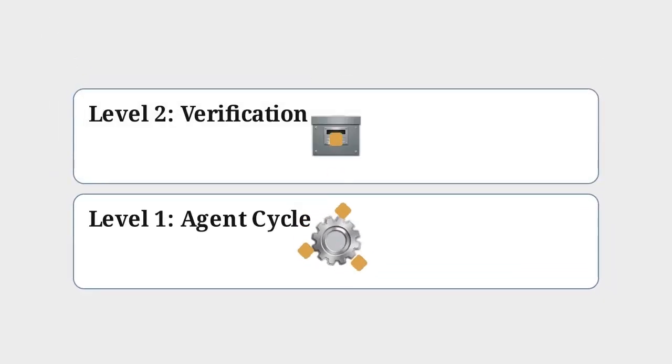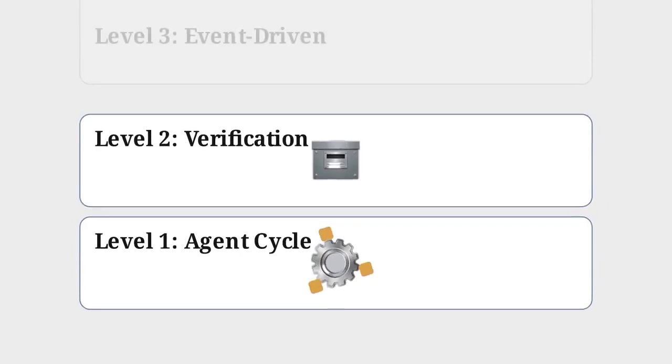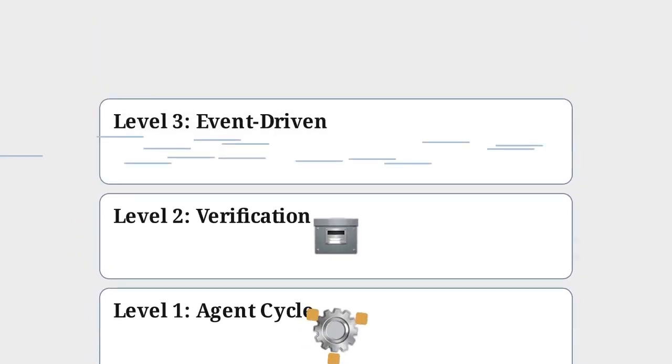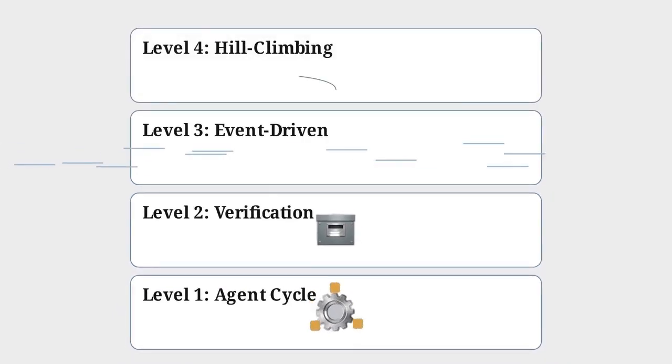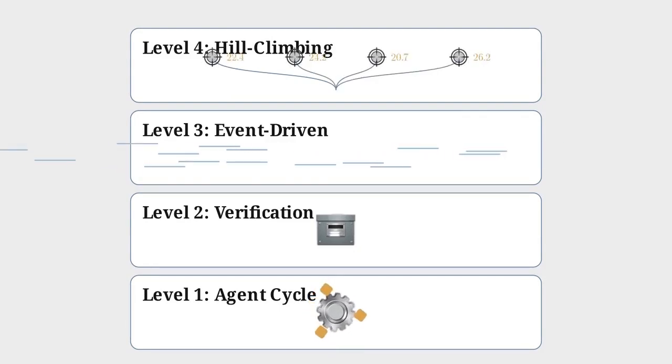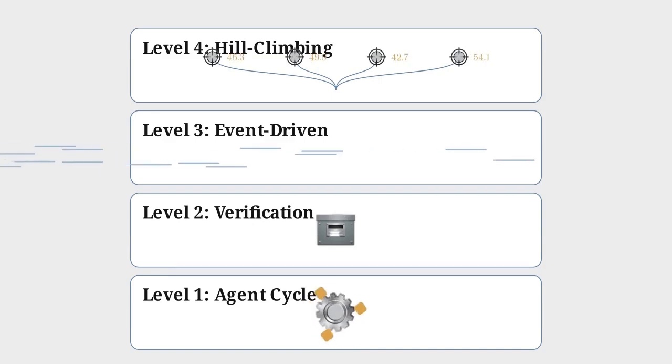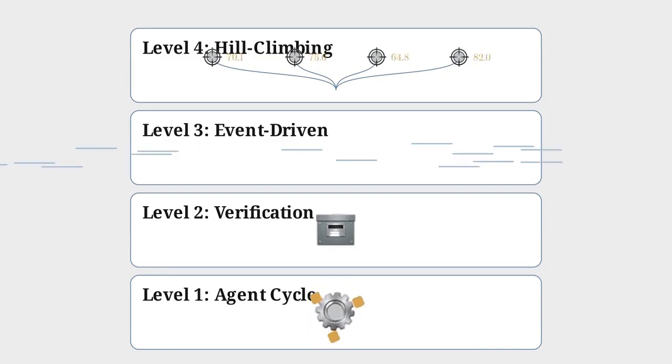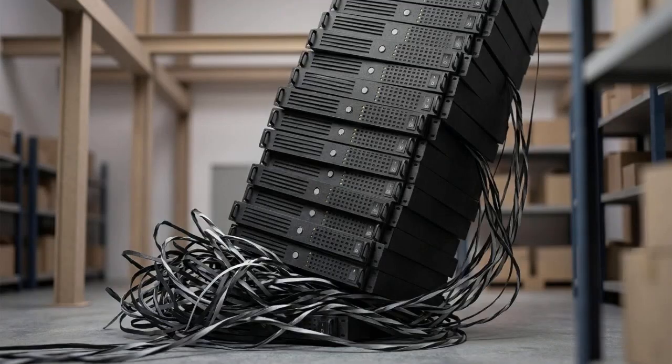Directly on top is level 2, verification. Here, a second agent, or an automated test suite, reviews the output of the first layer, sending it back if it fails to pass inspection. Expanding vertically, we reach level 3, the event-driven loop, designed to process a continuous stream of incoming data lines. Finally, level 4 is the hill-climbing loop, branching out into multiple parallel execution paths to test, score, and refine different candidate solutions simultaneously. Every layer adds massive cost and complexity.